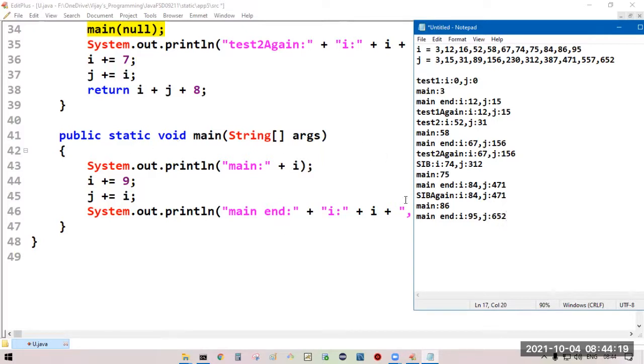So cross verify this. So execution got over. We get this much of output.